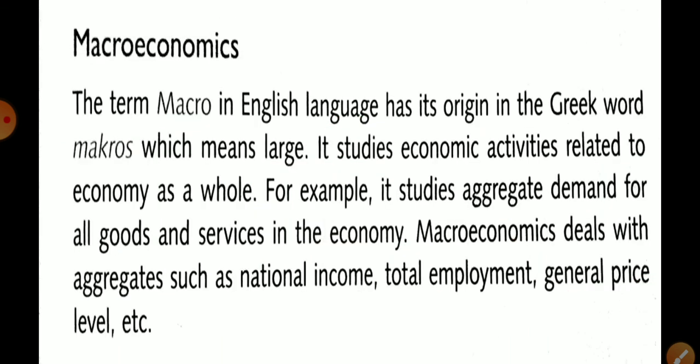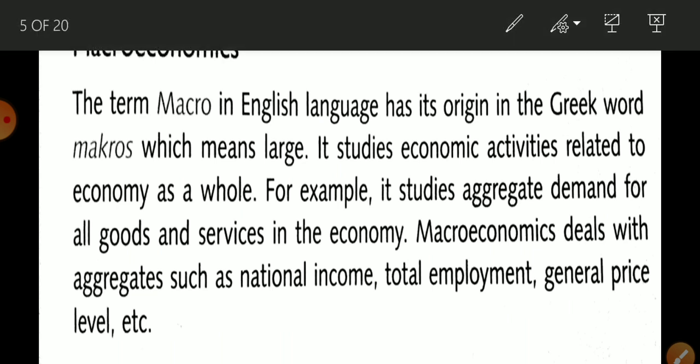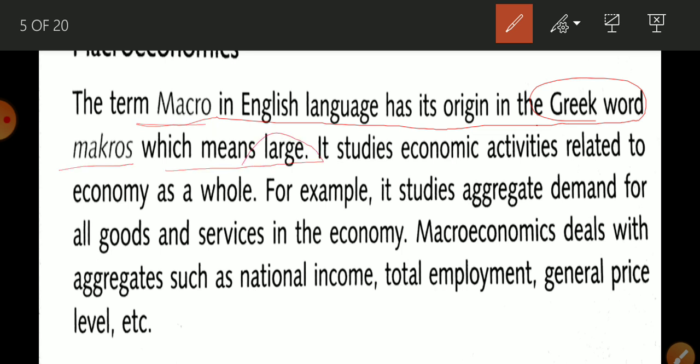Now, macroeconomics. The term macro in the English language has its origin in the Greek word makros, which means large. So macro means large. It studies economic activity related to the economy as a whole. So we study the entire economy, not any single one. In macro we study the whole economy, and in micro we study one buyer, one producer, or one firm, or only one industry.